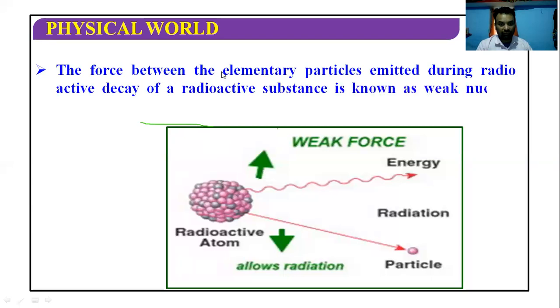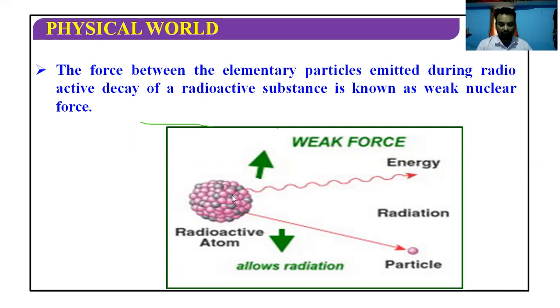The force between the elementary particles emitted during radioactive decay of a radioactive substance is known as weak nuclear force. You can see it's a radioactive sample, and the radioactive sample continually and spontaneously emits radiation. It is emitting alpha, beta, gamma, or many other types of radiation.